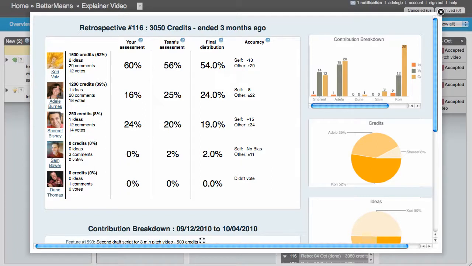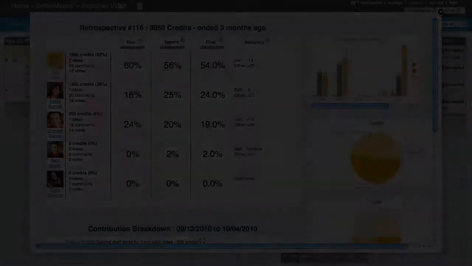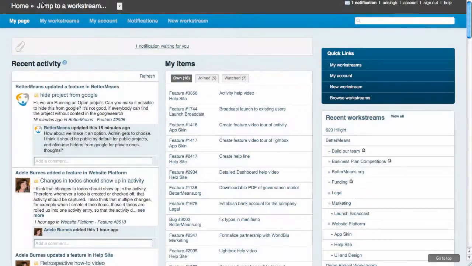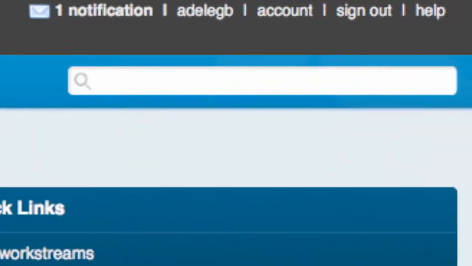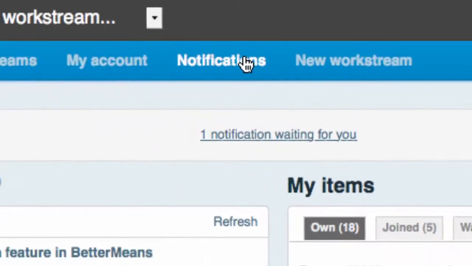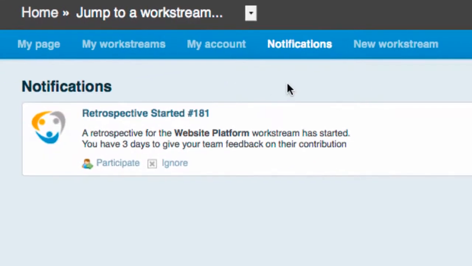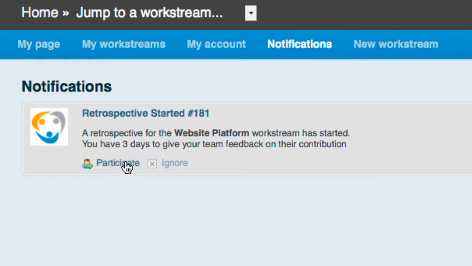So I'm going to show you how retrospectives work and give you some tips on participating in a retrospective. Now, the way that you'll know that you have a retrospective to be a part of is that when you land on your homepage, you'll see that you have a notification waiting for you. The other place that you can see notifications is no matter where you are on the platform, you'll see this note here in the upper right corner telling you that you have a notification. And you can always go to your notifications tab. And here you'll see that there's a retrospective that you need to participate in. And you can click participate.